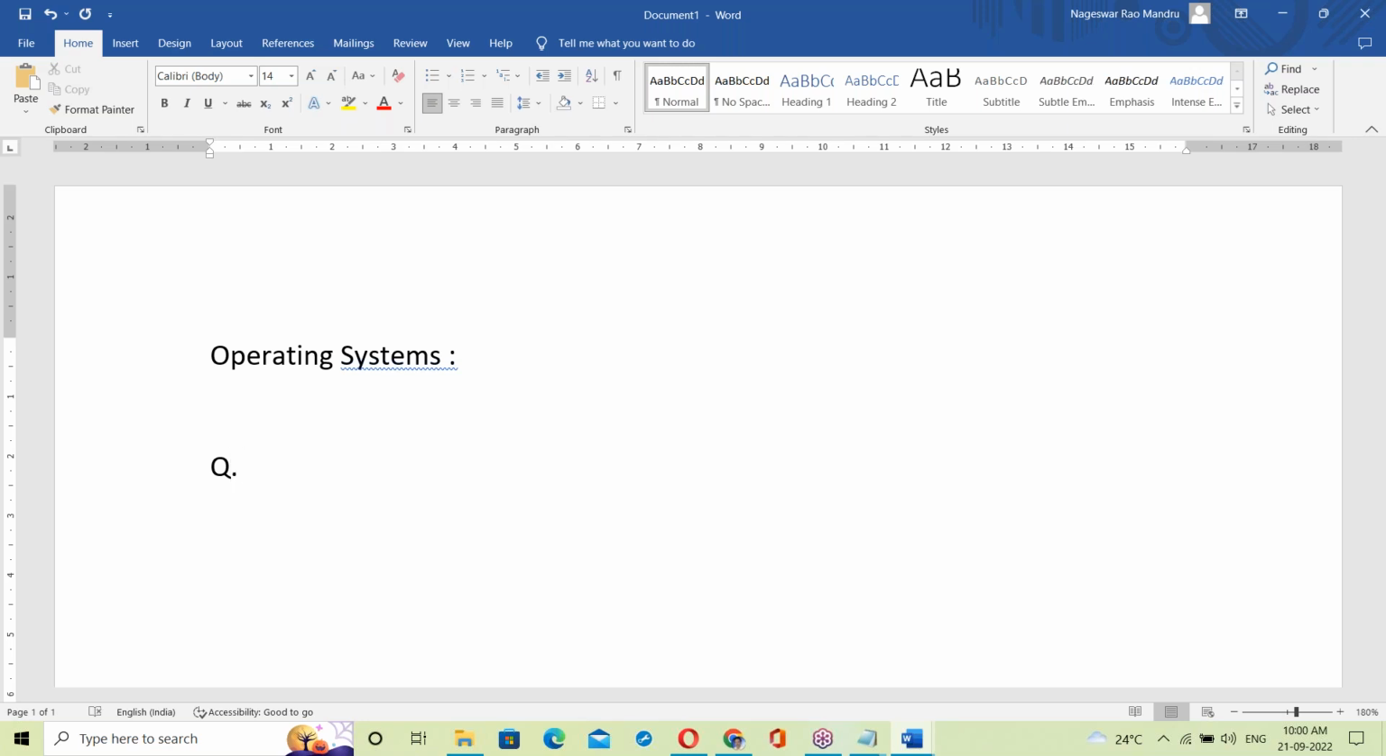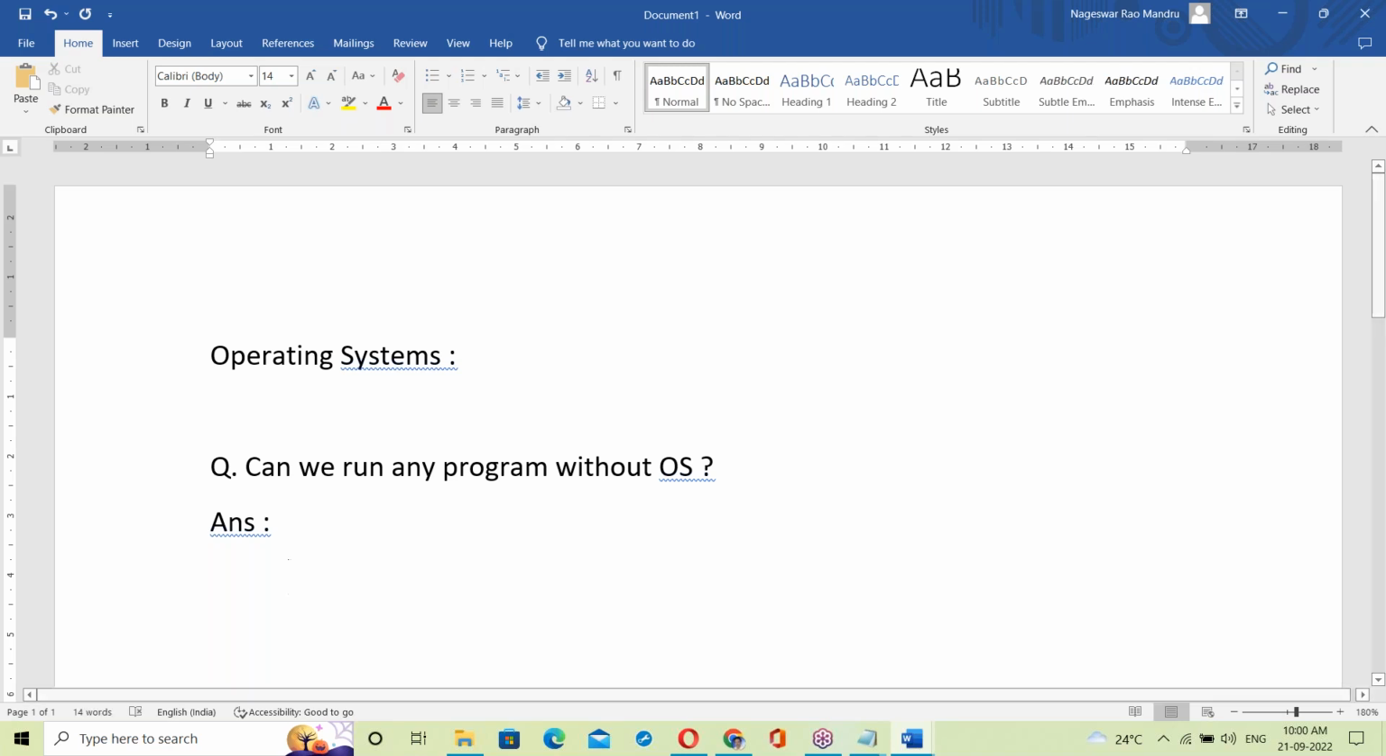Some question for you guys. Can we run any program without OS? Say yes or no. Your answer. Can we run any program without OS? Come on guys, can we run any program without OS?